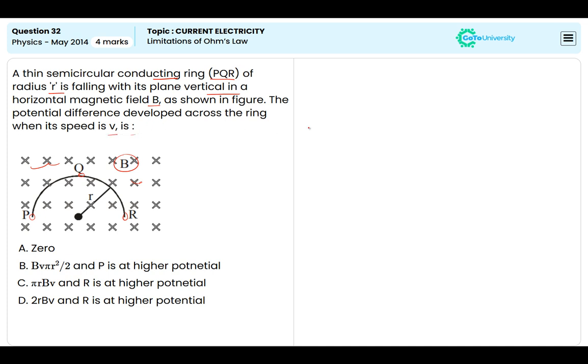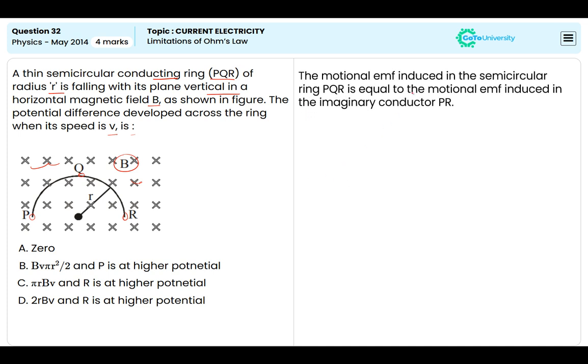Here we know that the motional EMF induced in the semicircular ring PQR is equal to the motional EMF induced in the imaginary conductor PR. That means the imaginary conductor between P and R. So, mathematically, we can write epsilon of PQR is equal to epsilon of PR.